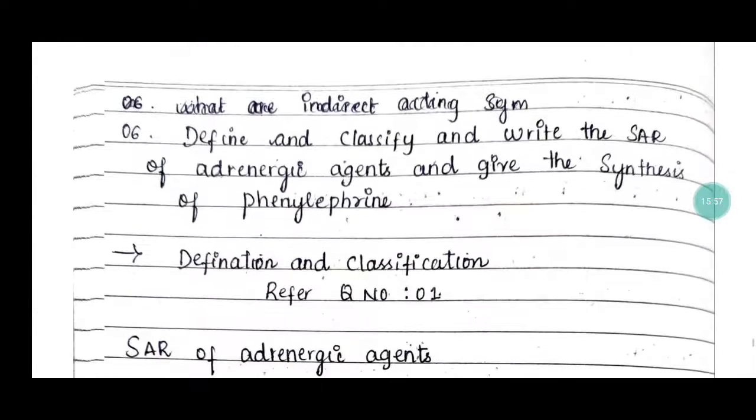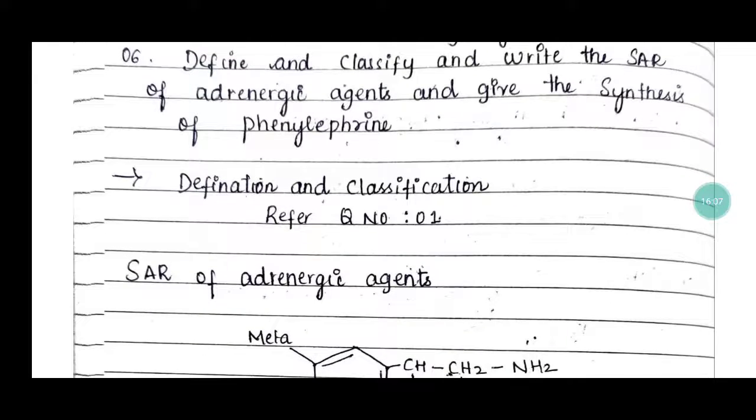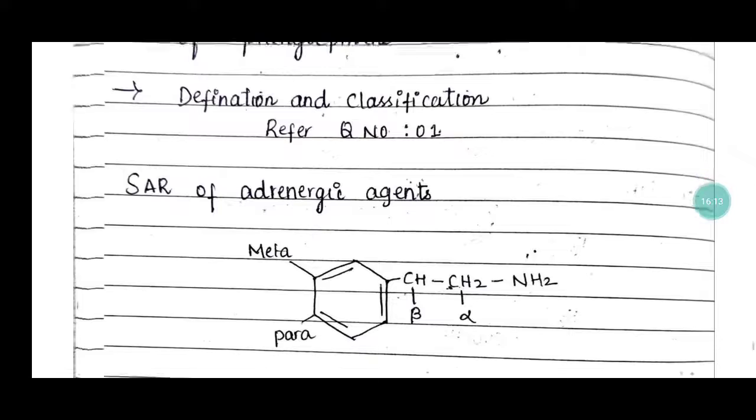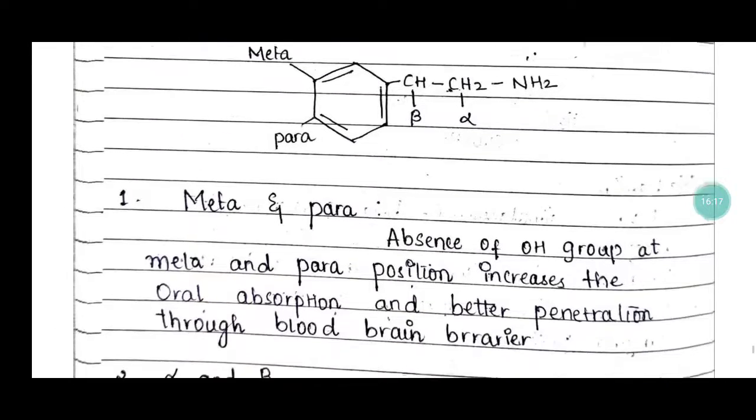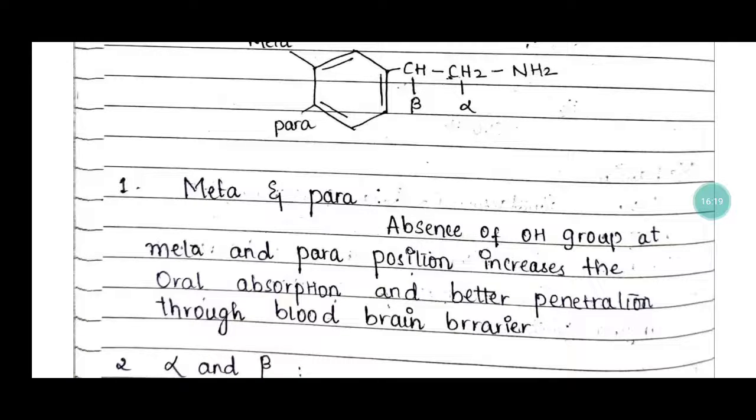So question number 6: define and classify and write the SAR of adrenergic agents and give the synthesis of phenylephrine. For classification and definition, you have to refer to question number 1, and the SAR of adrenergic agents are: number 1, meta and para.